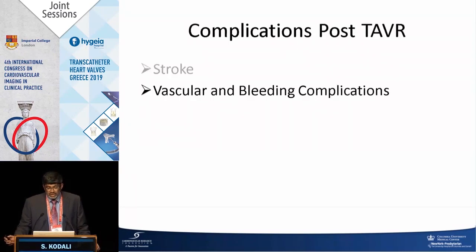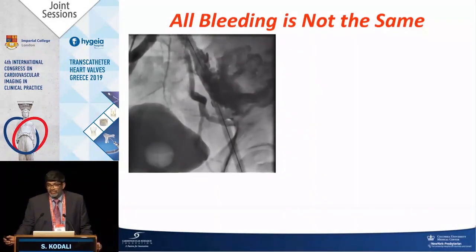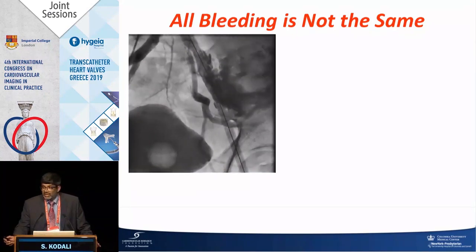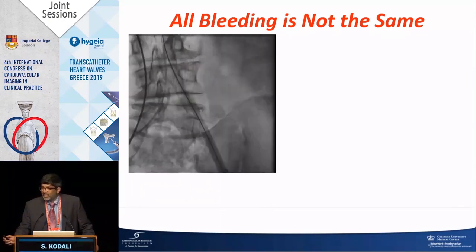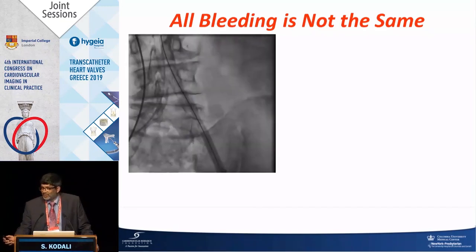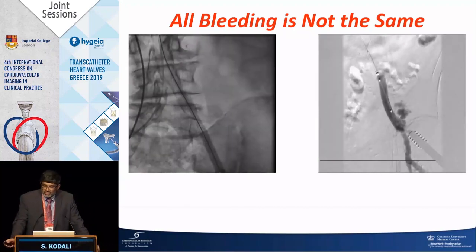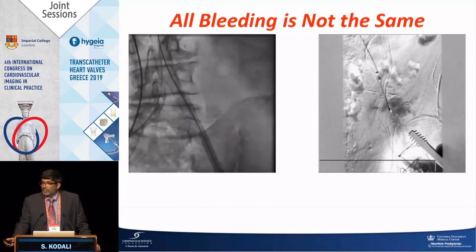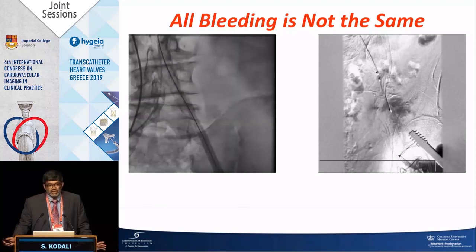Another thing that often leads to extended hospitalization are vascular complications. Now, this slide on the left is one of our first cases back in 2006. I've seen this slide used by multiple people across multiple presentations and it always gives me PTSD. Because before we did any CT scans, it was an angio and we said, okay, it looks okay. That's different than this patient, where this is more recent, but the closure didn't work. It was sort of a high stick, and you see the bleeding is not out, it's going retroperitoneal. Both of those can lead to the same event if you don't recognize, treat and manage appropriately.